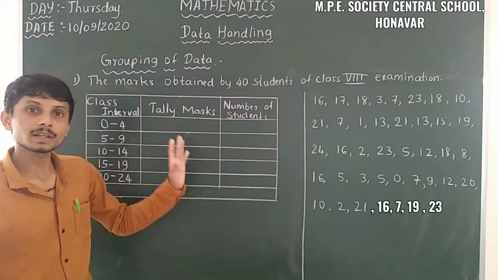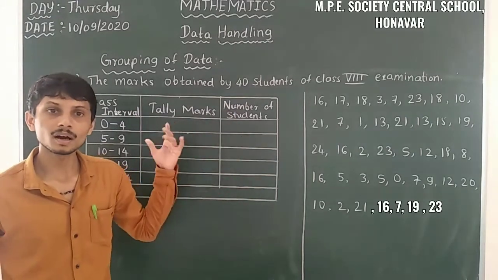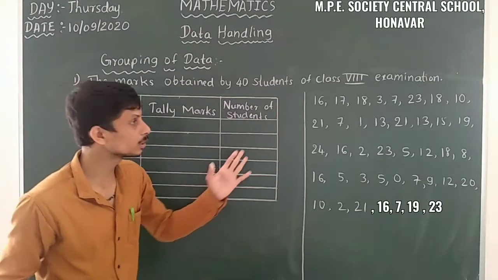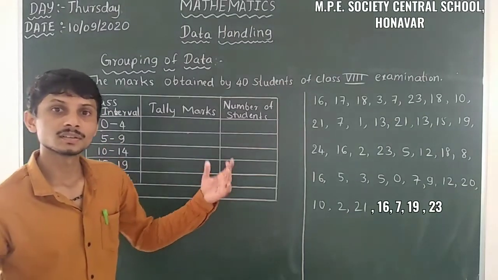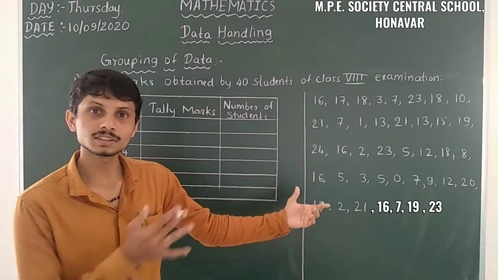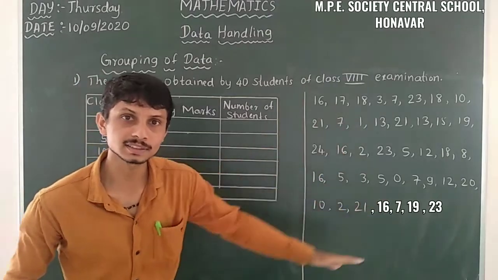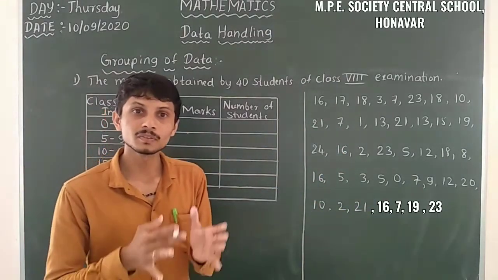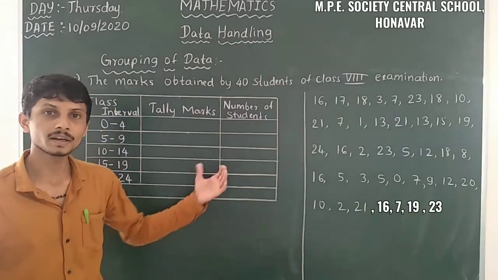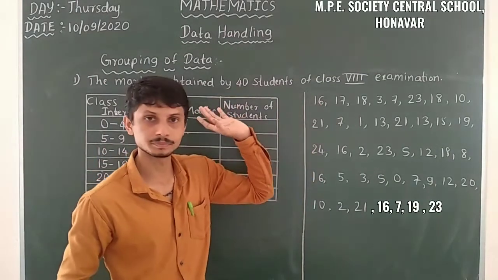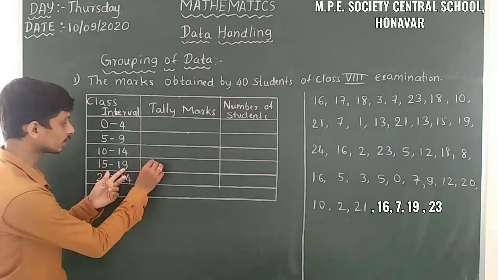After that we have to analyze the data, or make a frequency distribution table. We have to distribute these things into the class intervals. So let us start to take that distribution. We have to convert this unorganized form of data into organized form. Just observe, here it is 16. 16 is between 15 to 19, so we can take the tally mark.